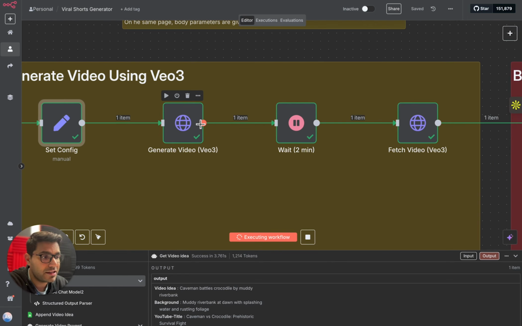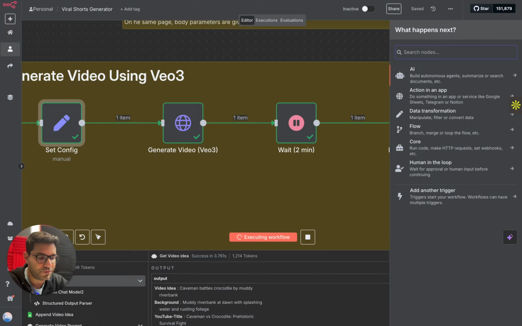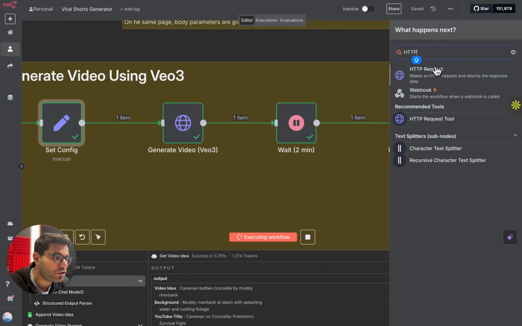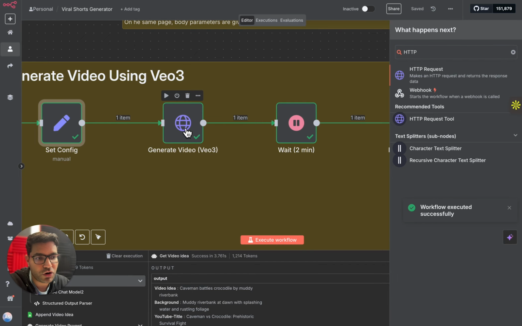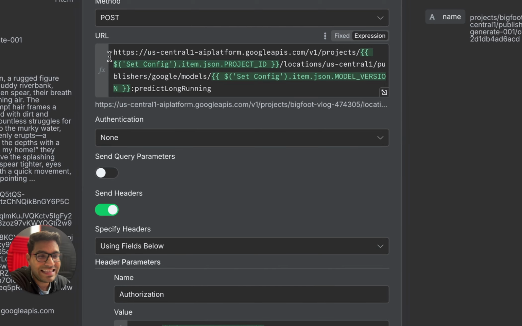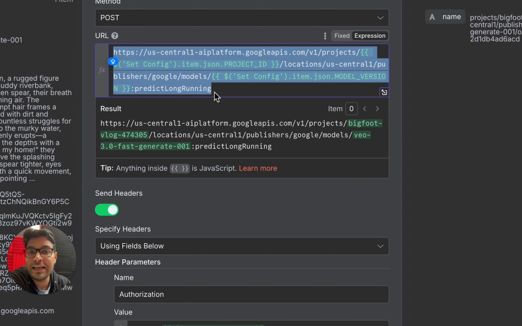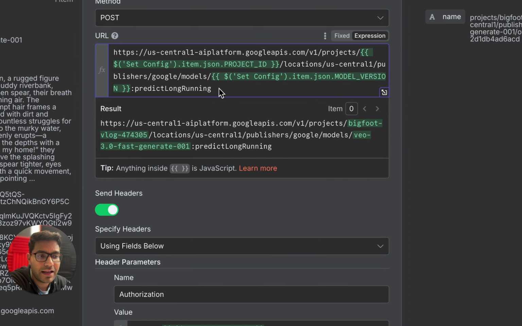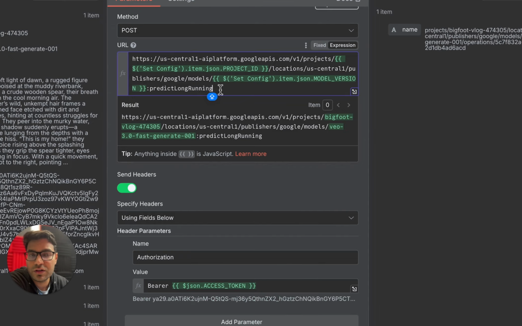You can add this particular node by simply searching for HTTP. When you search for HTTP request, you get this particular node. Simply double click on it, and here you need to select the post method. When you select the post method, you need to paste the URL, which is the API endpoint for Google VO3. Now you would be asking, Aditya, where will I get this particular Google VO3 API?